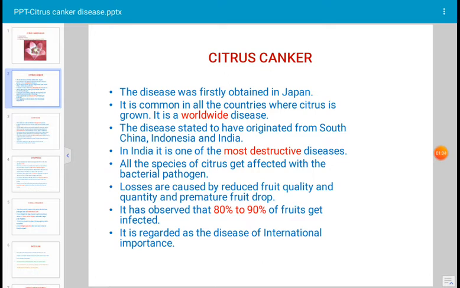What happens? The premature fruits fall off on the ground. The fruits remain green and they do not mature. It has been reported from different parts of the country that 80 to 90% loss of the fruit occurs. It is regarded as a disease of international importance because citrus is one of the very important fruits. Next slide.